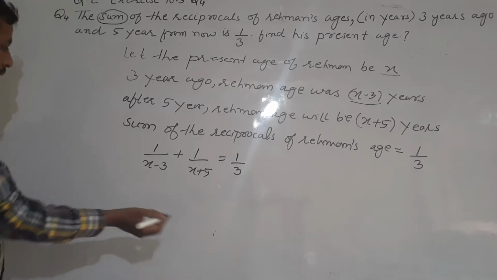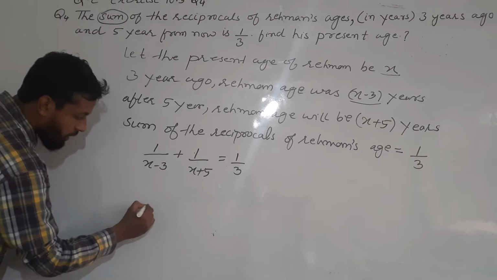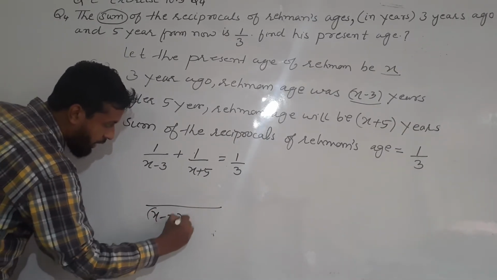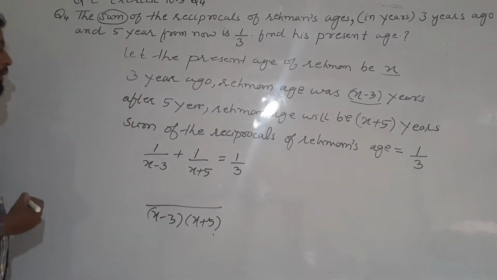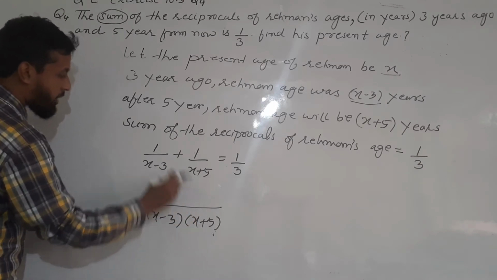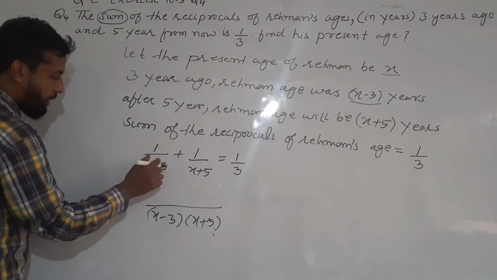Now, what we can do is we can take the LCM. LCM is x minus 3 into x plus 5. Now, whatever LCM you have taken, that LCM has to be multiplied with this value. When you multiply with this value, what will happen?